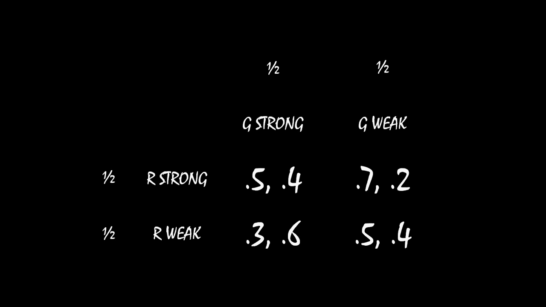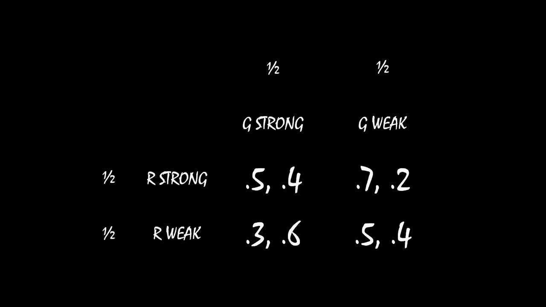If we plot out all of those different probabilities of war, depending upon whether one side is weak or strong, and apply the costs of fighting, then these are the expected payoffs for each actor. In the top left corner, that's when both the rebel group and the government are strong. The rebel group would expect to receive 0.5, and the government would expect to receive 0.4, and so forth through the rest of the table. And I have those 1/2s all over the place to remind you that half the time the rebel group is strong and half the time the rebel group is weak, and same thing for the government.